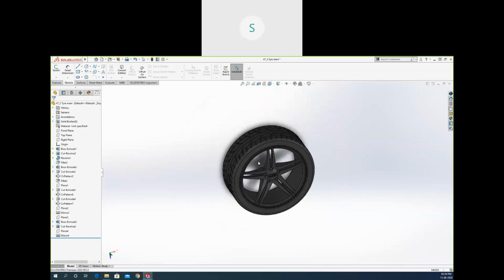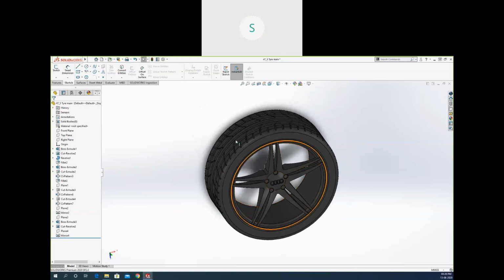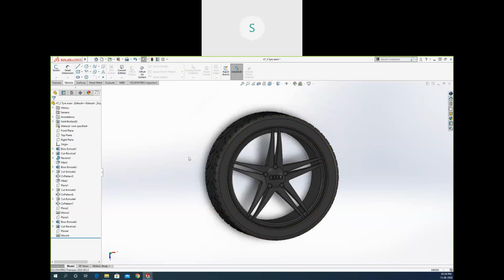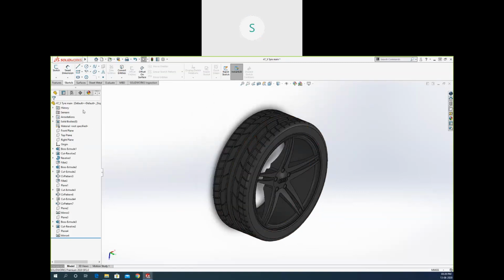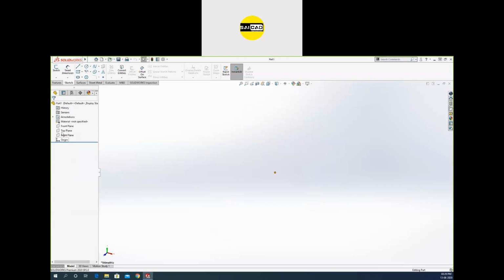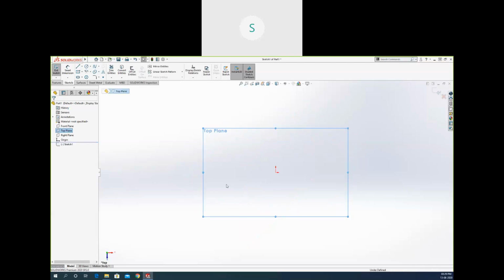So this is a single part, not an assembly, created here in part modeling. Okay, I have applied an appearance in this. Appearance can be applied from the display manager here. So to create the part, just go to the sketch, select the plane. We have the planes here to create any part. Right now I'm going to click on the top plane, and there is a sketch option. Directly create a sketch from here.